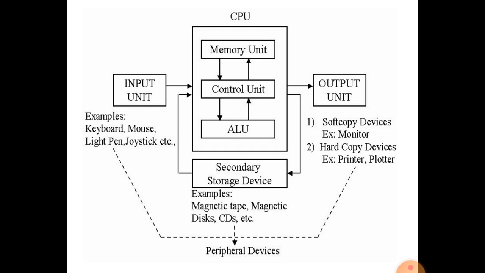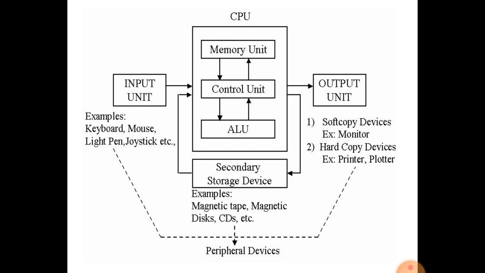As per the instruction given by the input unit, data will be taken by the control unit and transferred to the ALU. After that, the ALU calculation is received by the control unit, then sent back to the memory unit. Like that, overall processing is carried out. After processing, we can see the result on the output unit, that is the monitor, or take a printout from the printer.